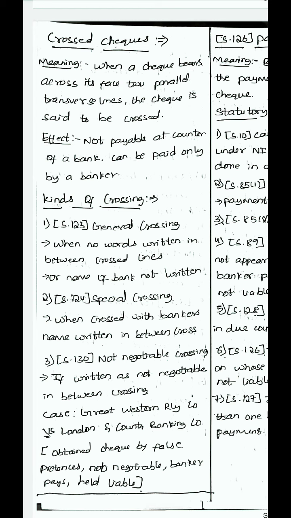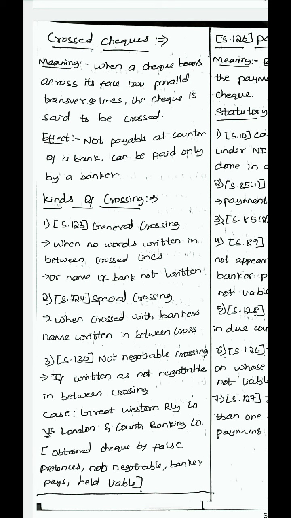When a cheque bears across its face two parallel transverse lines, the cheque is said to be crossed. Effect: why do this crossing? It is not payable at any counter of a bank. It can be paid only through a banker. So the person who is taking the payment by this cheque will have to have a bank account in that bank.